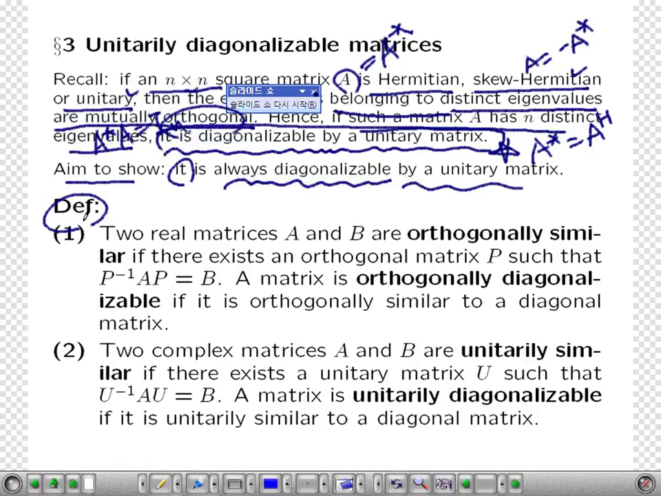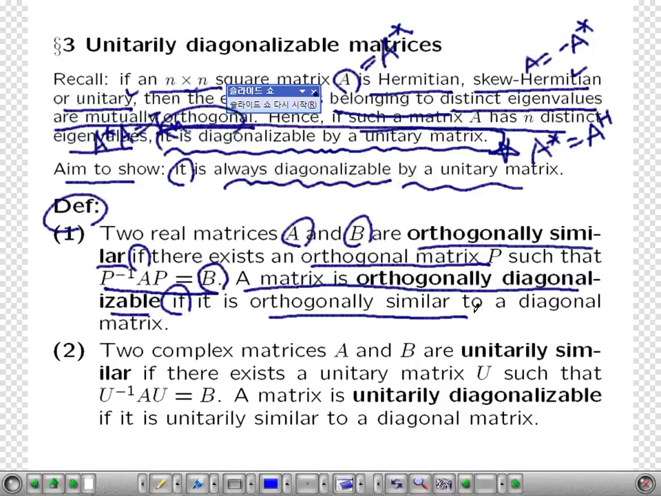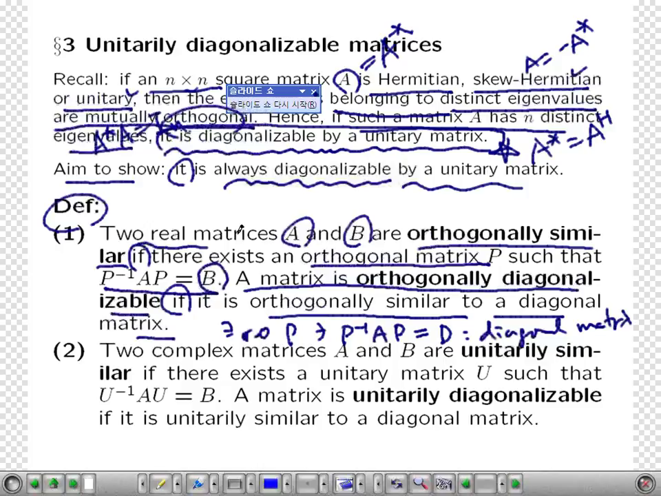Here is the definition. Two real matrices A and B are called orthogonally similar if there exists an orthogonal matrix P such that P inverse AP is equal to B. And a matrix is orthogonally diagonalizable if it is orthogonally similar to a diagonal matrix, that is, if there exists a real orthogonal matrix P such that P inverse AP is equal to a diagonal matrix D. This is for real matrices.